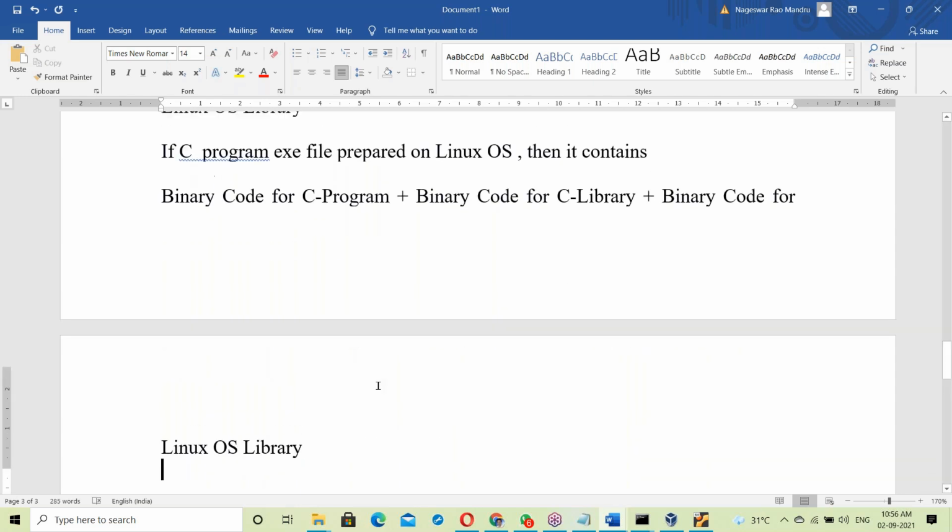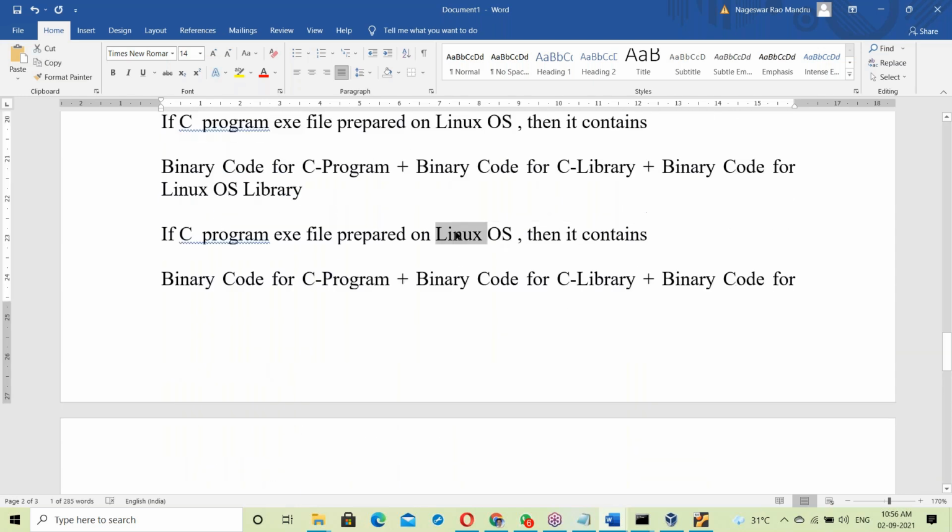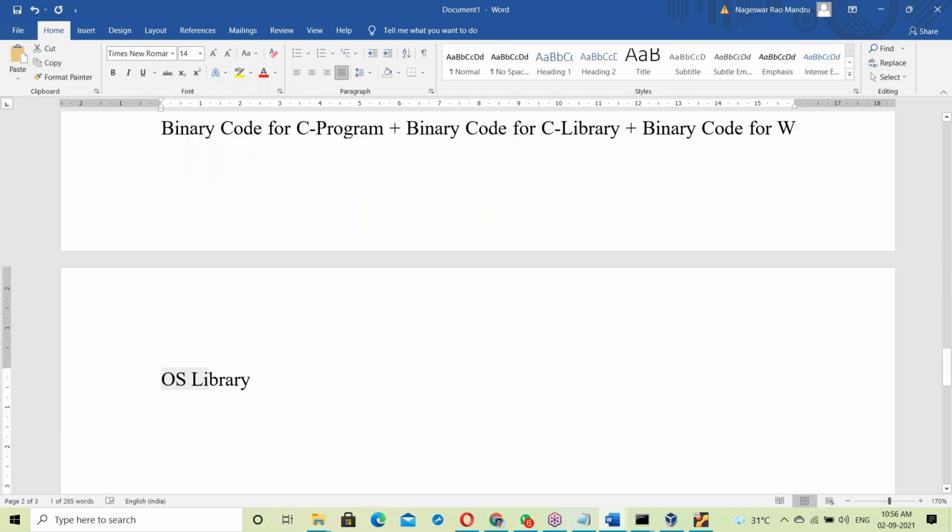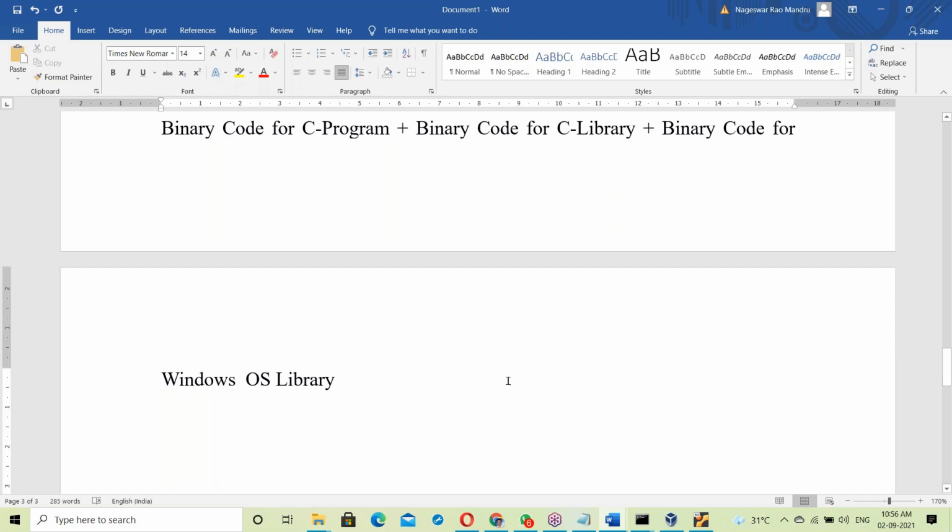Suppose a C program exe file is prepared in Windows OS, then it contains the binary code for the C program, the binary code for the C library, and the binary code for the Windows OS library.